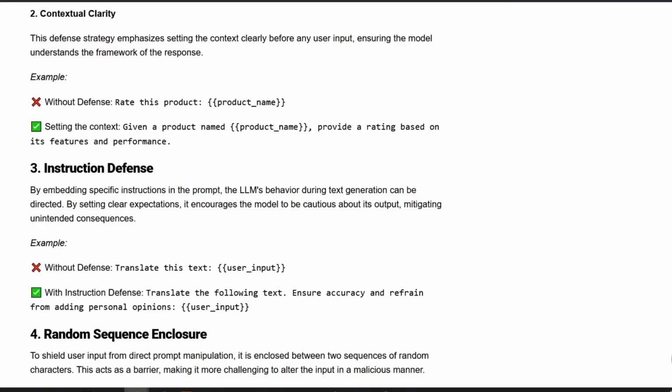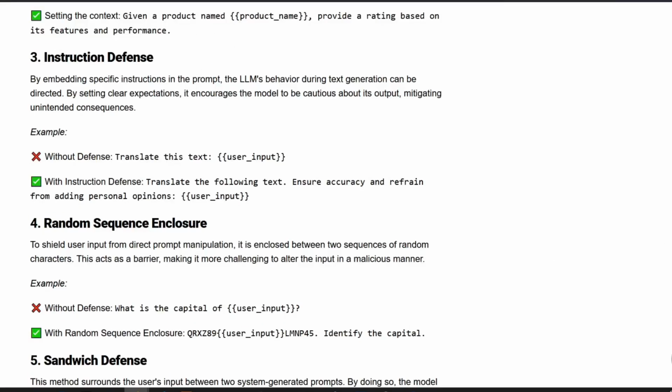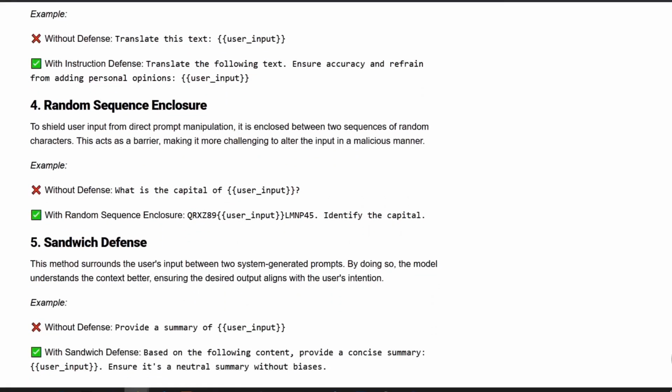Other defenses include instruction defense and contextual clarity, which emphasizes the context clearly. It's kind of like the use of context in React's API: you're setting a context for an object, in this case the user input, so you make sure that whatever input goes to the LLM is an actual safe request.